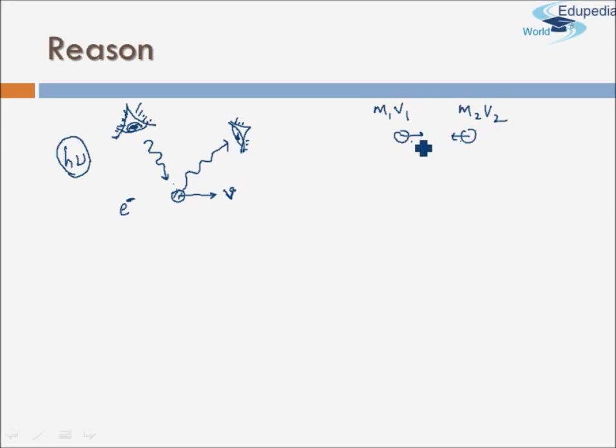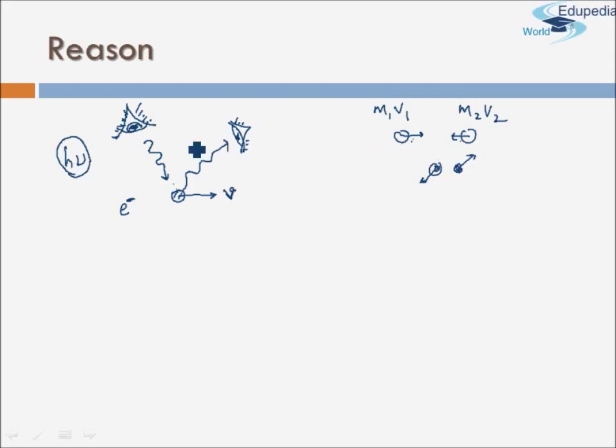Whenever two different particles are colliding with different momentums, then after collision there will be changes in the momentum of both the particles. It is quite possible that the momentums of both the particles get changed as a result of collision.